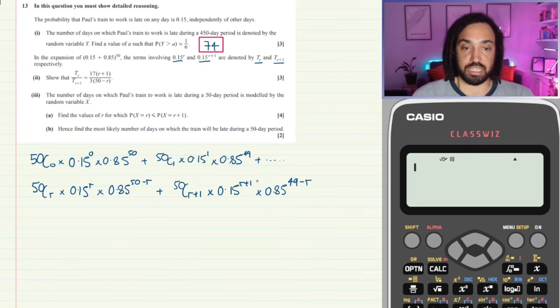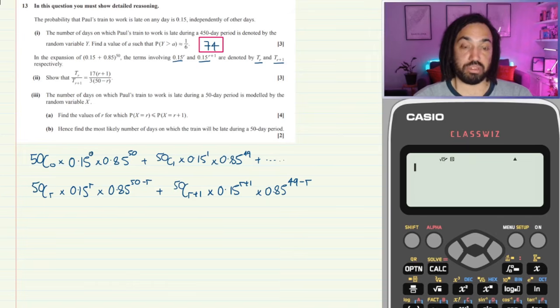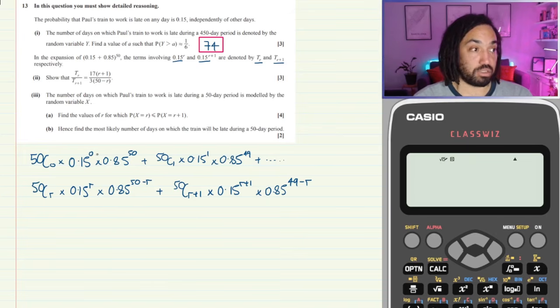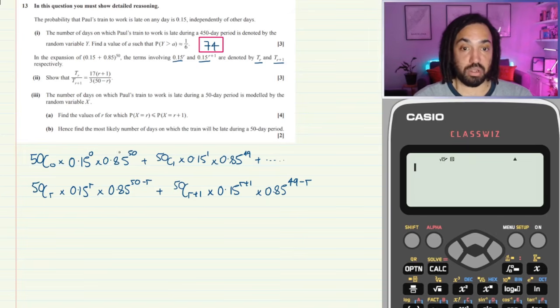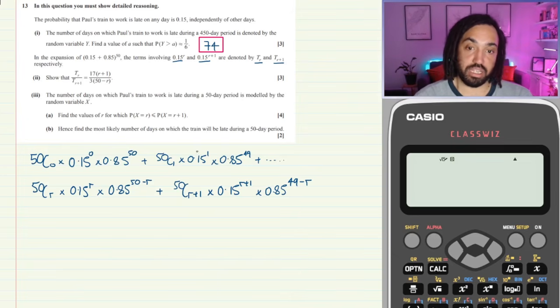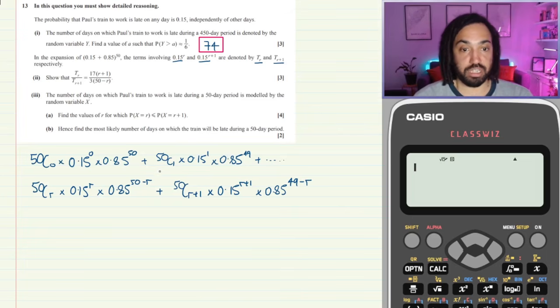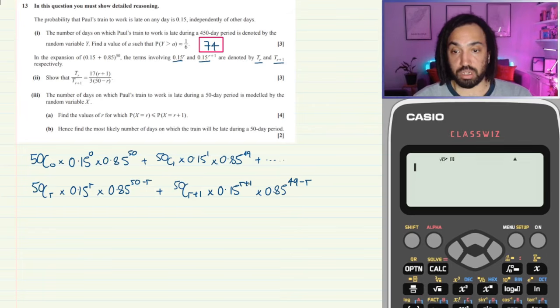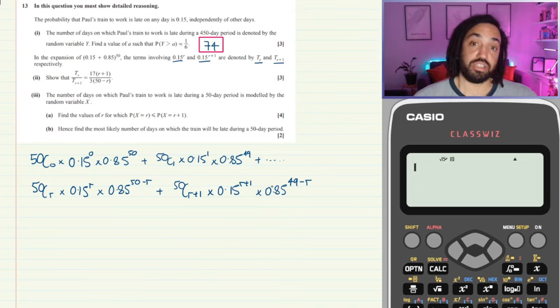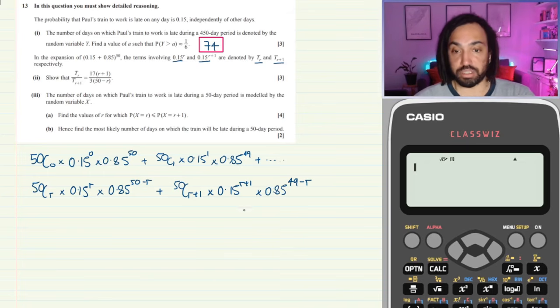Now let's just double check that works, because what we know about a binomial expansion is that the powers of p and 1 minus p always add up to the overall power. So 0 plus 50 is 50, 1 plus 49 is 50. Here we've got r plus 50 minus r gives us 50. And let's double check if this one works. So r and the minus r cancel, 1 plus 49 gives us 50. So yes, this does work. Okay, so that is good.